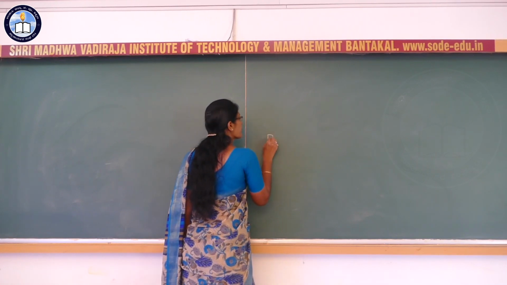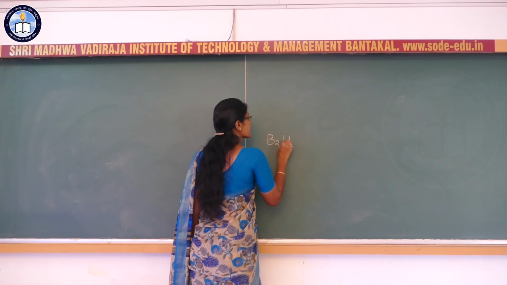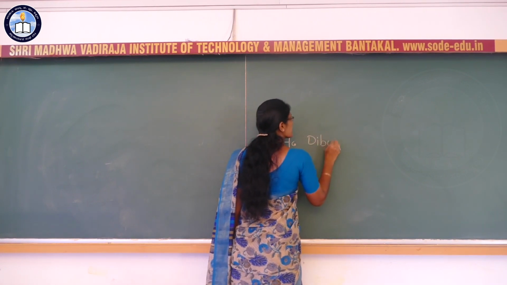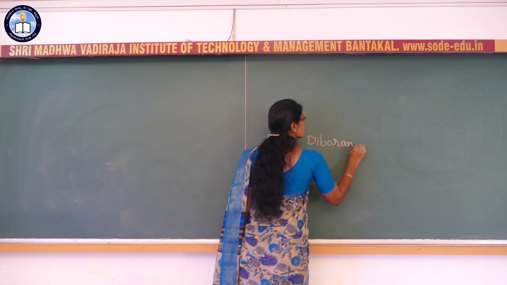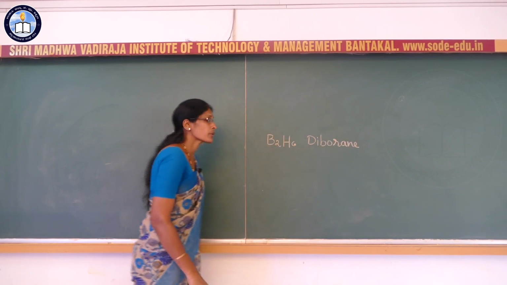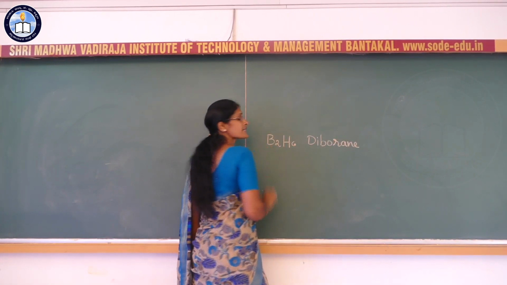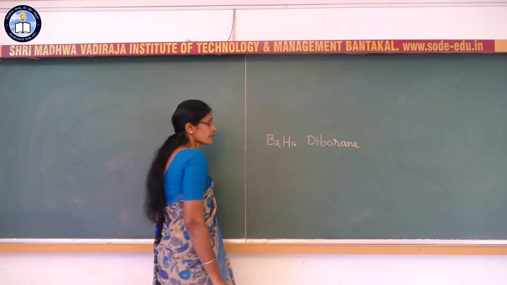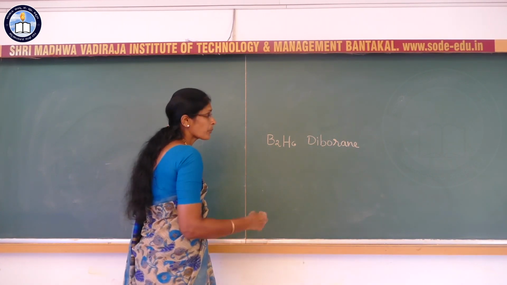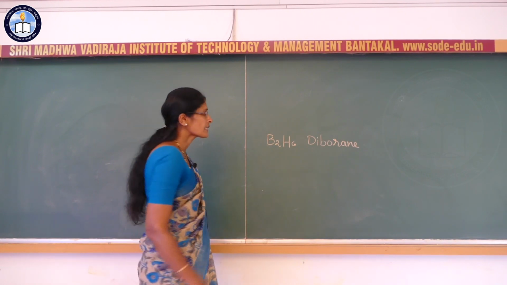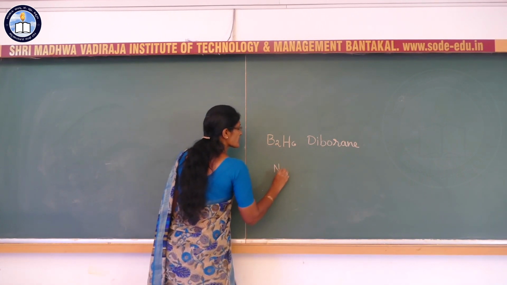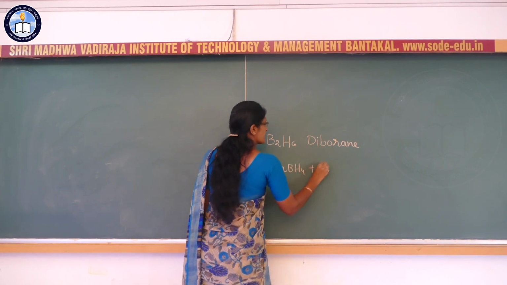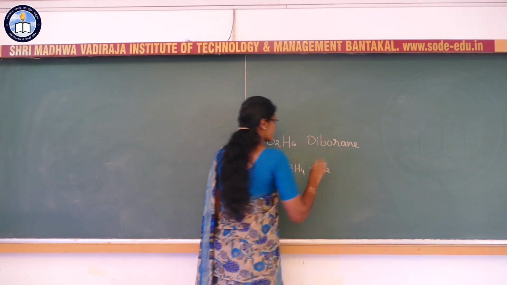Diborane, B2H6. Diborane is the simplest boron hydride. In the laboratory, it is conveniently prepared by the reaction between sodium borohydride and iodine.